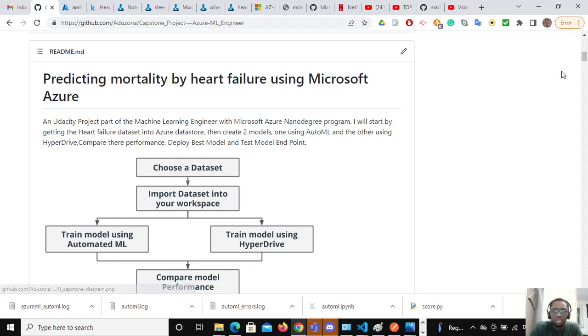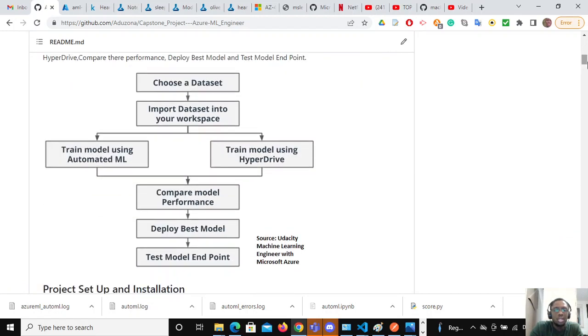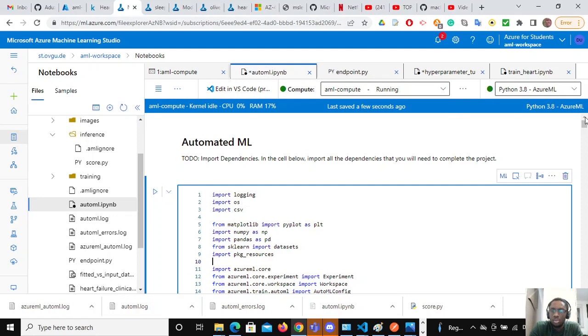Then this is the structure of what I'm going to present: from the datasets, down to comparing two models, that is between AutoML and Hyperdrive, then to testing the model endpoints. Then going through my notebook.